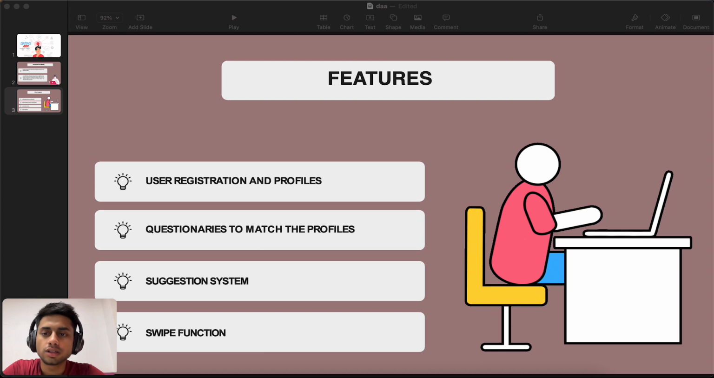Until now we covered the user registration and profile, and second we also covered the questionnaire of the profile, by which we define the user's match and vibes. After that we go through the selection system. In the selection system we use the hash table.